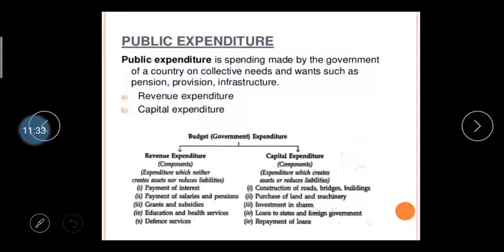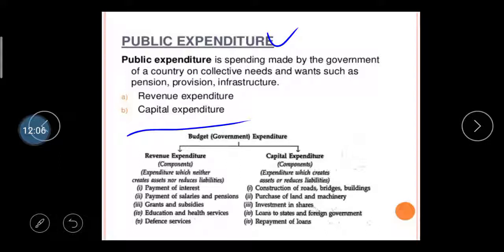Then after the public revenue, the second one is public expenditure. Expenditure means the government spending on the public. Public expenditure is the spending made by the government of the country on collective needs and wants, such as pensions, provisions, and infrastructure. Like the public receipts, which are revenue receipt and capital receipt, here there are revenue expenditure and capital expenditure.